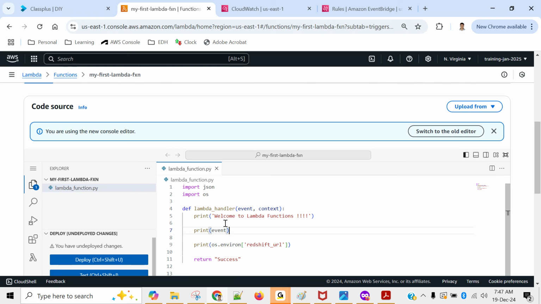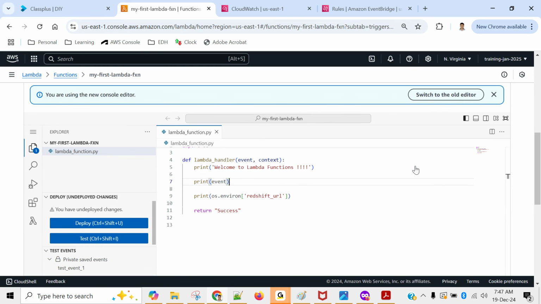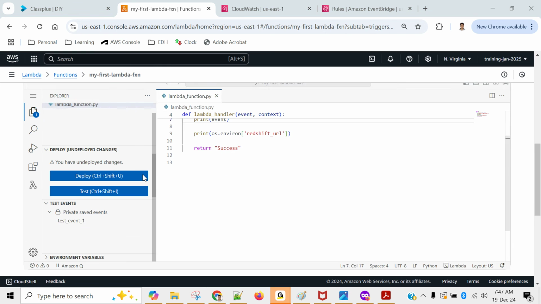Okay. And if you remember, we created one test event. I put some name equal to Neeraj and something, right? So that will be printed here. If you test directly, when this Lambda is triggered by an actual event, then the actual event will be printed. I will show you both. So we will deploy the change first. We'll deploy it.